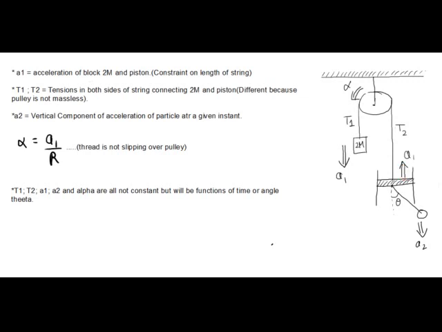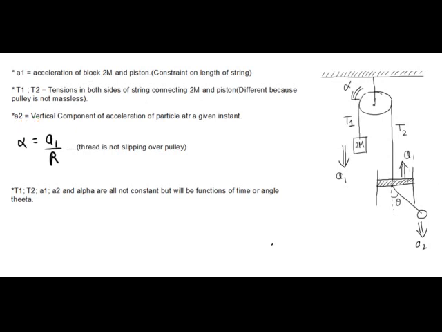Now T1 and T2 are the tensions on both sides of the string connecting mass 2m and the piston. T1 is the tension in the thread on the left of this pulley, and T2 is the tension in the thread on the right hand side of the pulley. Because the pulley has some mass, the tensions will be different on the left hand side and the right hand side.